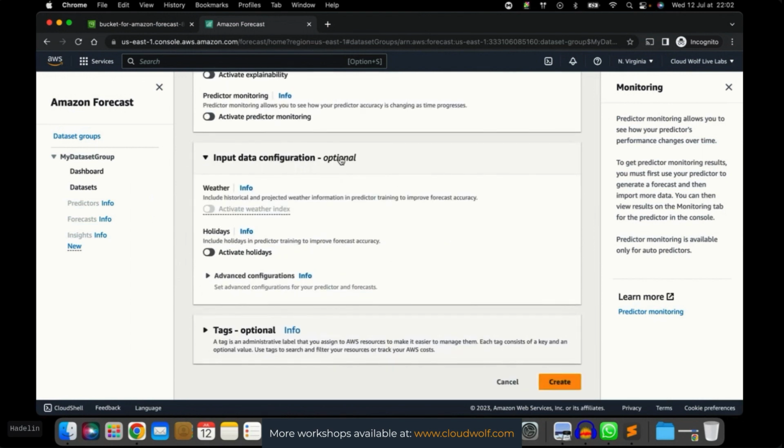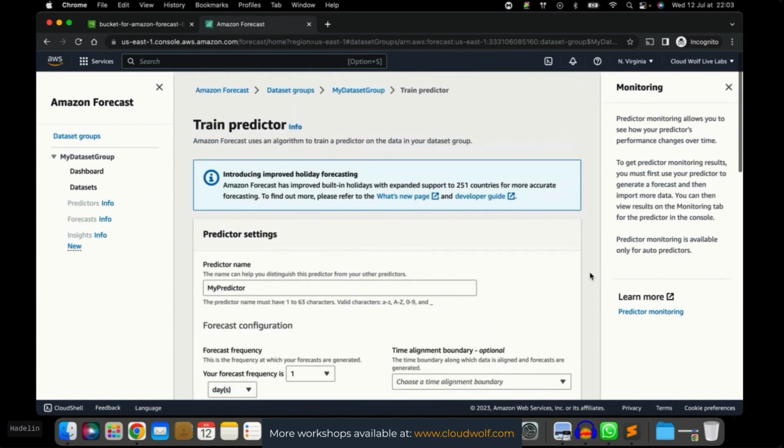Then input data configuration. So, activate holidays. That depends on whether you think that in your time series, the holidays have a high impact on the demand, on what you want to predict. Here, for the demand of some items in a store, I don't think the holidays will have much impact. Actually, maybe on holidays people leave, so maybe they go to the stores less. At the same time, you have some tourists coming. So I don't know, you can choose to activate holidays. I'm going to choose not to activate it because I tried it before and we're going to get good results. All right, so that's all you have to configure when you train your predictor.